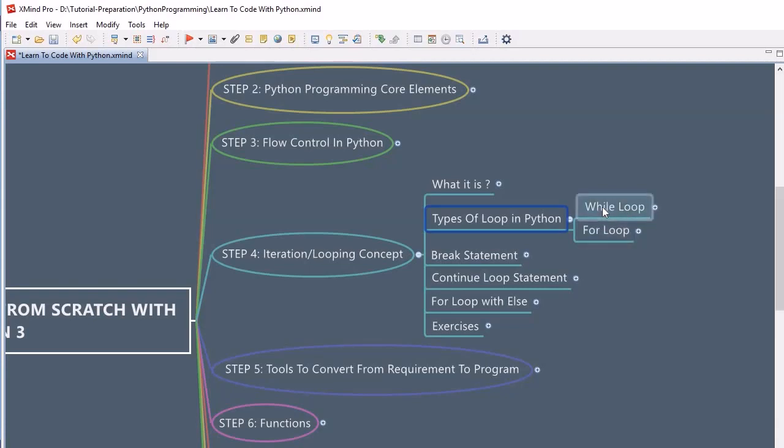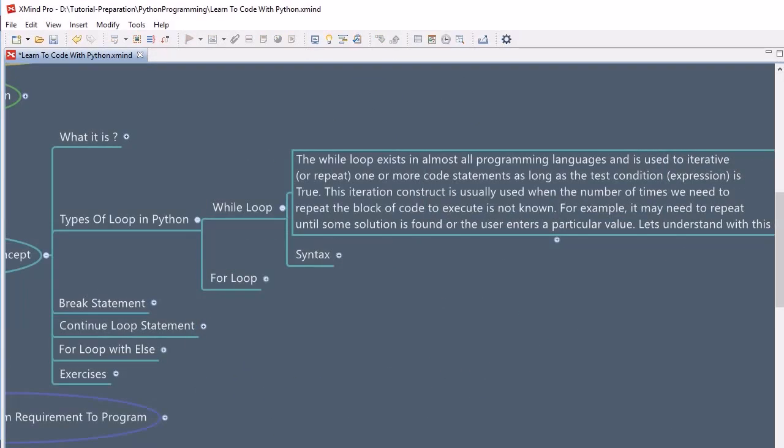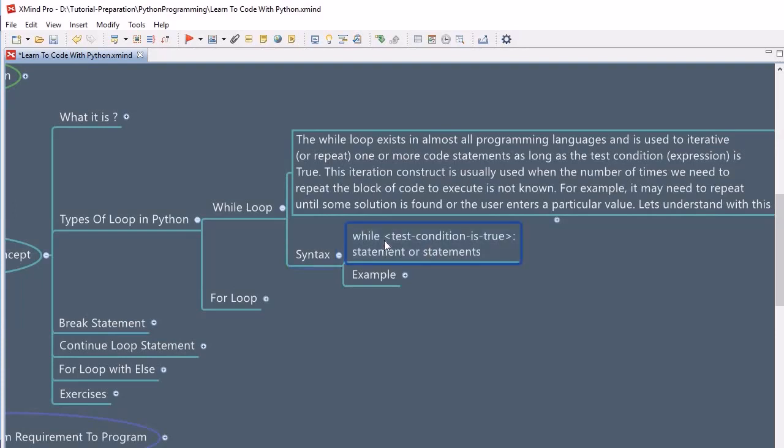So we will look into the while loop. What is the syntax? You have to remember the syntax whenever you are writing any looping thing using a while loop. Syntax is nothing but the way you write or use loops within Python. So let's look into what syntax it has. You have to remember that the syntax is the while keyword and the condition. We use a keyword called while, and then this loop will execute till the time this condition is true. And once it becomes false, it will exit from the loop.